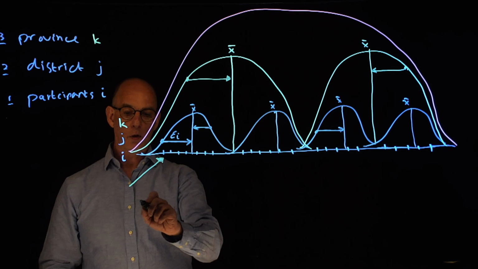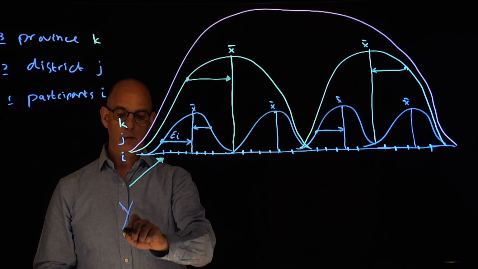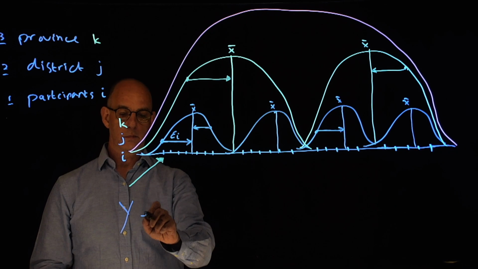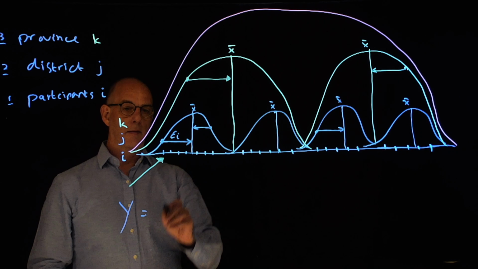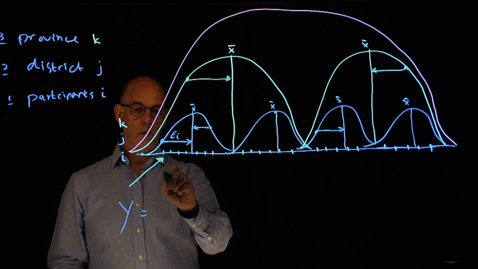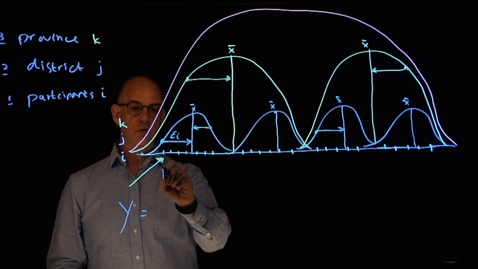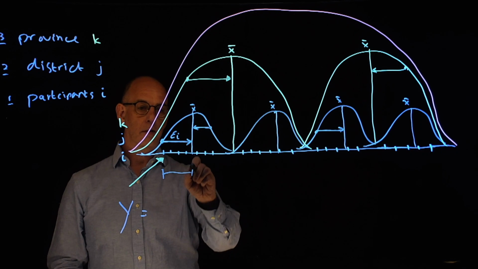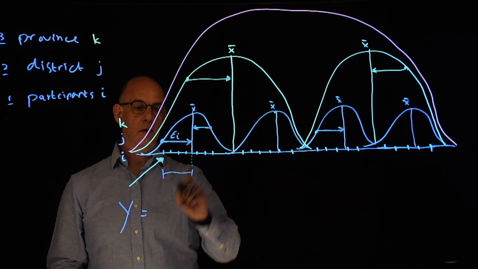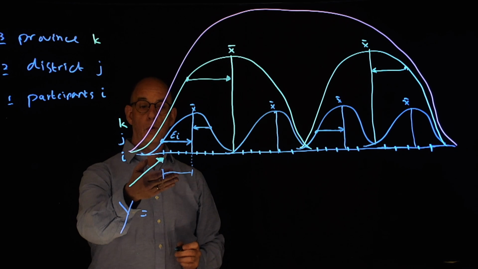The value of that, the outcome variable, we always call that y, can be described as follows. First of all, we have a distance between the individual observation and the district mean, the district to which that individual belongs to.